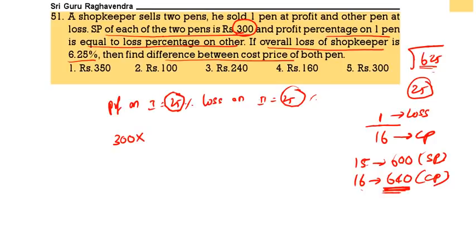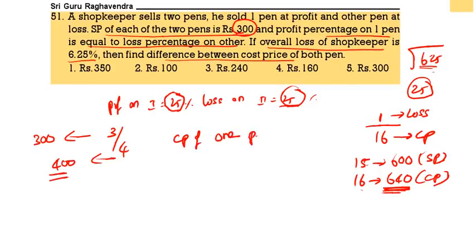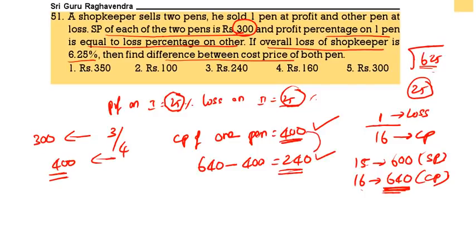Now first pen he is selling at 25% profit. Second pen is selling at 25% loss. If it is sold at 25% loss, loss 25% means 3 by 4, where 3 is the selling price, that is 300, then 4 will be 400. So cost price of one pen is 400. Cost price of both pens is 640. So what is the cost price of the other pen? That is equal to 240. So cost price of first pen 400, cost price of second pen 240. What is the difference of the cost price of both the pens?